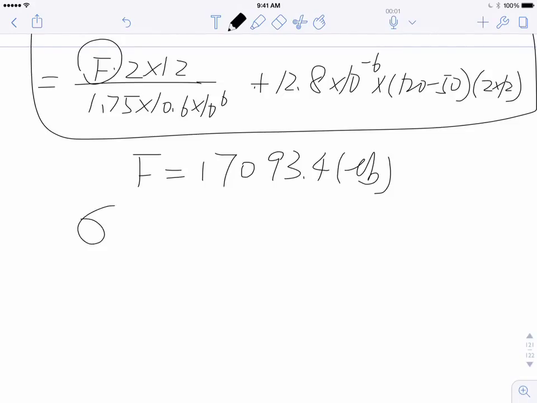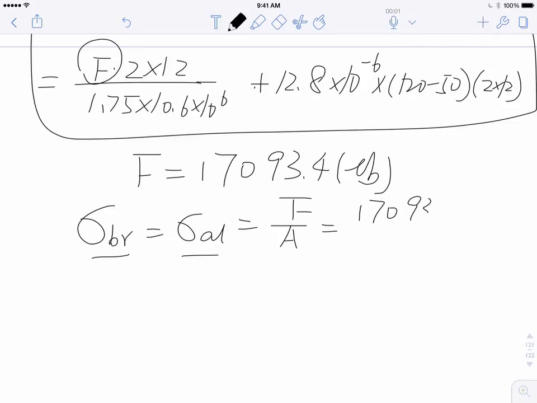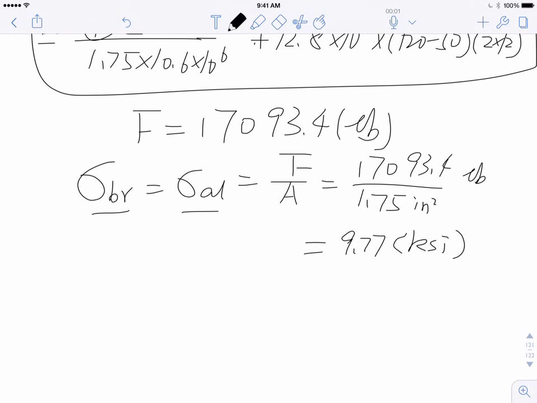So next we need to calculate the stress, to determine the average normal stress. Stress is nothing but force divided by cross-sectional area. Force is the same for both brass and aluminum, and the cross-sectional areas are the same, 1.75. So plug your number in. That is your answer, in pound per inch square, PSI: 9.77 KSI.